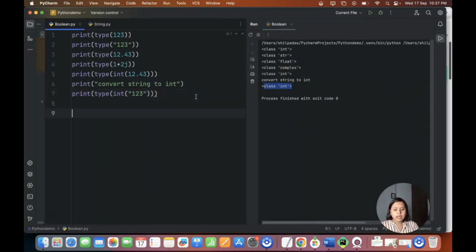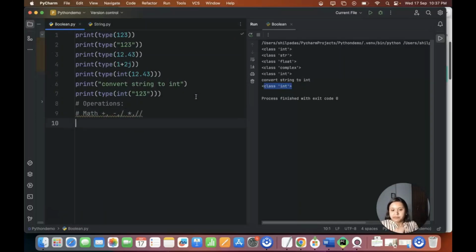Now let's perform some operations. In the operations, we will be using the math operations. Let's say we have addition, subtraction, then we have division, multiplication, then we have float division, and so on. So let's perform them one by one. Now, if I do a print and in that I do 3 plus 2, what is my 3 plus 2? It's going to give me 5. This is an integer 3 and this is an integer 2.